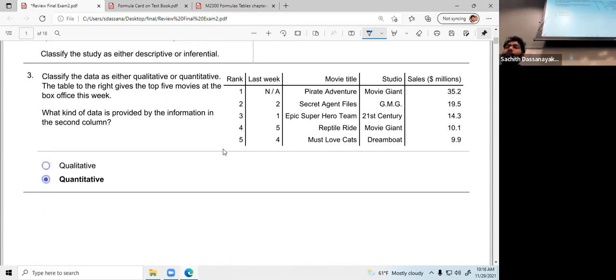Do you remember quantitative and qualitative? Quantitative means something we can measure, numbers. Qualitative means not numbers, like eye colors, race, something like that. Those are qualitative. Quantitative means we can measure height, weight, something like that. So what is about this? Which column? Top 5 movie, what kind of data providing information? Second column, 1, 2.